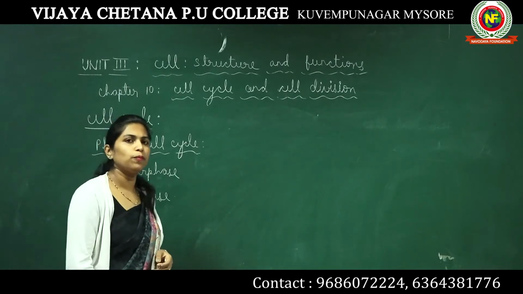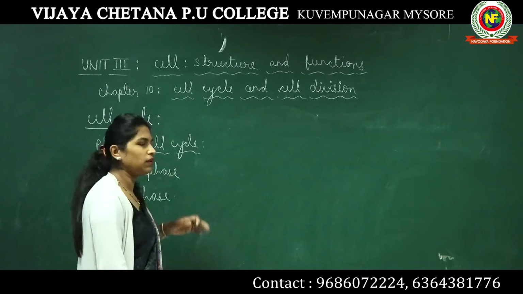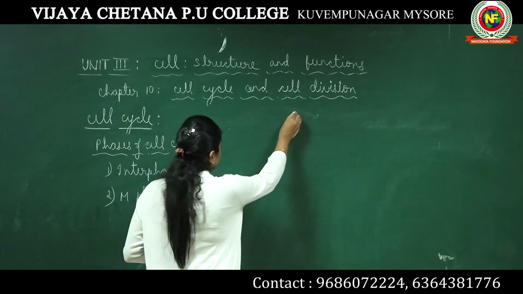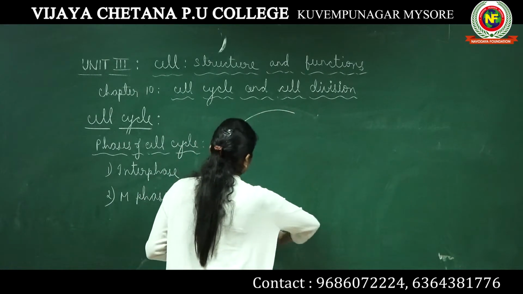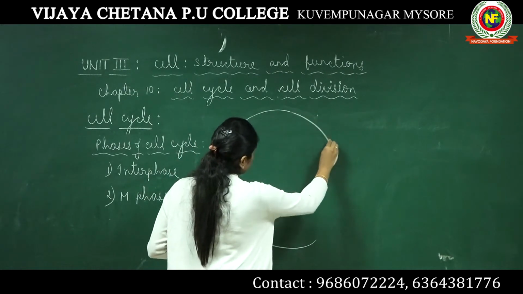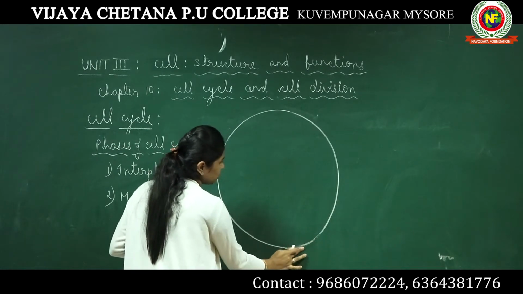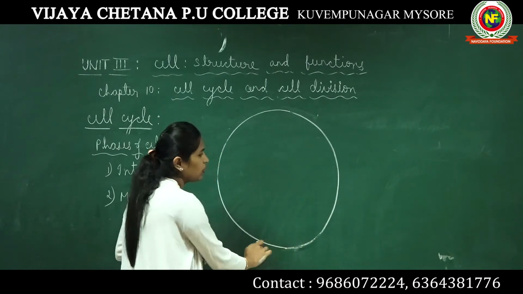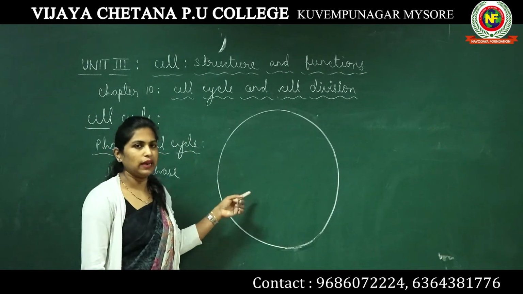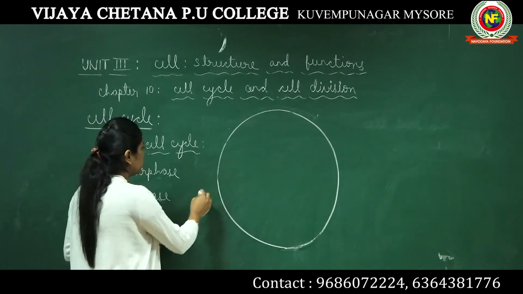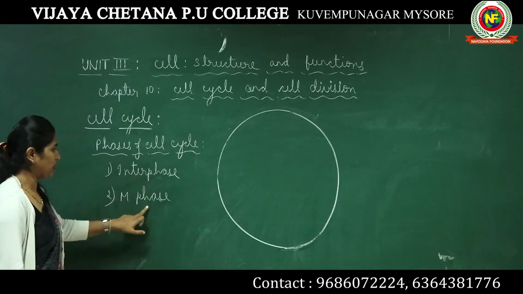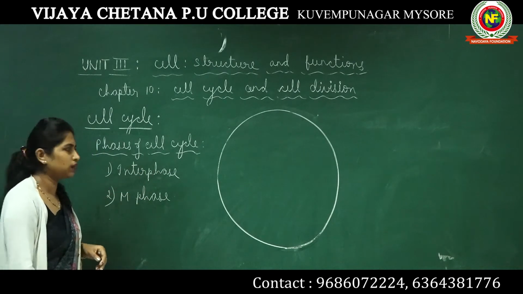If we have to represent this cell cycle in a diagram, imagine this is the cell cycle of a eukaryotic cell. Then there should be two phases, right? Interphase and M phase.